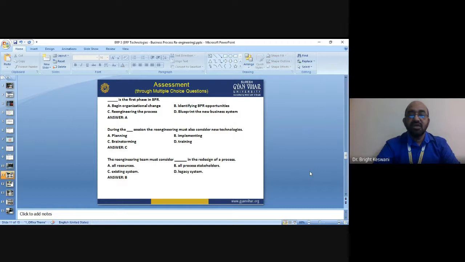The four options are A, all resources, B, all process stakeholders, C, existing system, and D, legacy system. The answer is B. The re-engineering team must consider all process stakeholders in the redesign of a process.